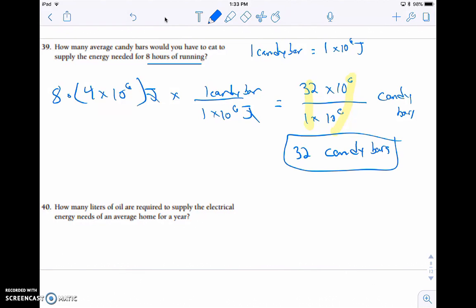So you would need 32 candy bars to supply yourself with enough energy to run for 8 hours. Although I wouldn't recommend throwing down 32 Snickers or something before you go running. Doesn't sound like that would go over too well.